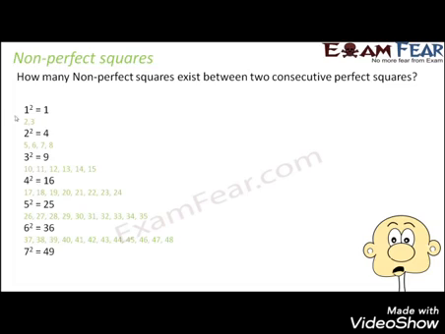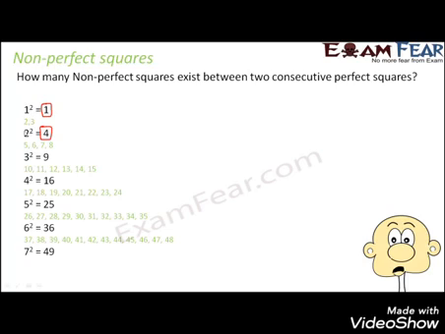Let's look at this. All those numbers which are written in black are the perfect squares. Let's start with squaring the smallest possible natural number, which is 1. When you square 1, you get 1, which is a perfect square. The next possible integer would be 2. When you square 2, you get 4. So what about 2 and 3? They are missing. 2 and 3 are non-perfect squares because we have squared two consecutive integers, and the results that we have obtained are not consecutive.